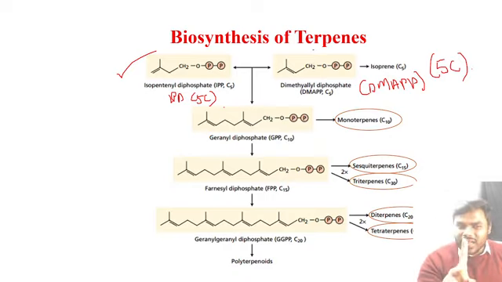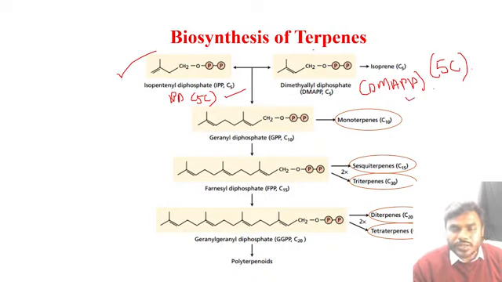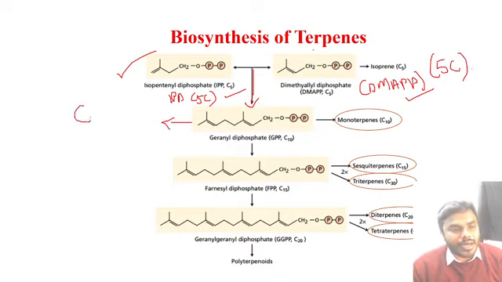Now I have told all of you very clearly that we can't synthesize the active terpene if only one isoprene unit is present. But now you see here, we have 2 isoprene units ready. Now what are we giving rise to? The 2 isoprene units combine together and give rise to the monoterpene. This is what you have to remember. So monoterpene, how many carbon containing compound is it? Monoterpene we can call GPP. How many carbon? 10 carbon containing compound.